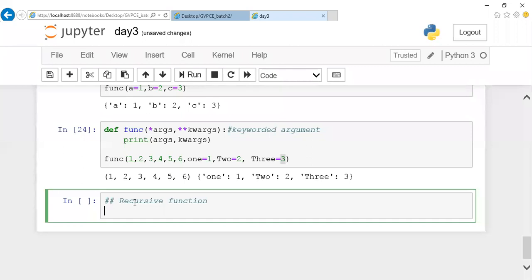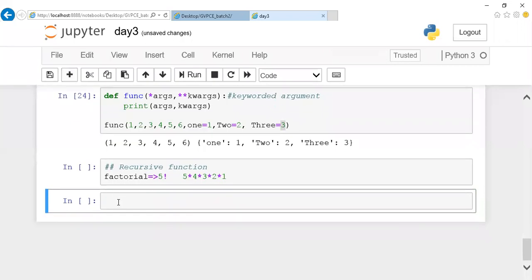For example, we'll take this factorial program, guys. We'll try to complete this small program within 2 to 3 minutes. So the factorial program, we are going to do it by using recursion. Factorial of 5, we'll take a small number. How will you calculate it? 5 into 4 into 3 into 2 into 1, isn't it? We'll calculate like this. So we'll write a recursive algorithm for it.